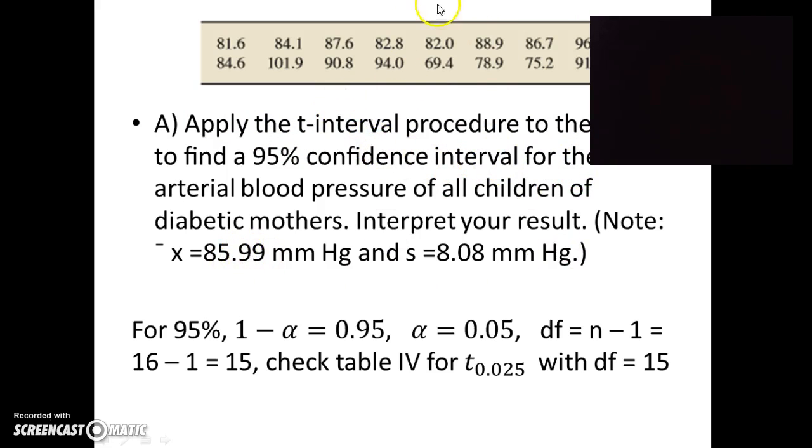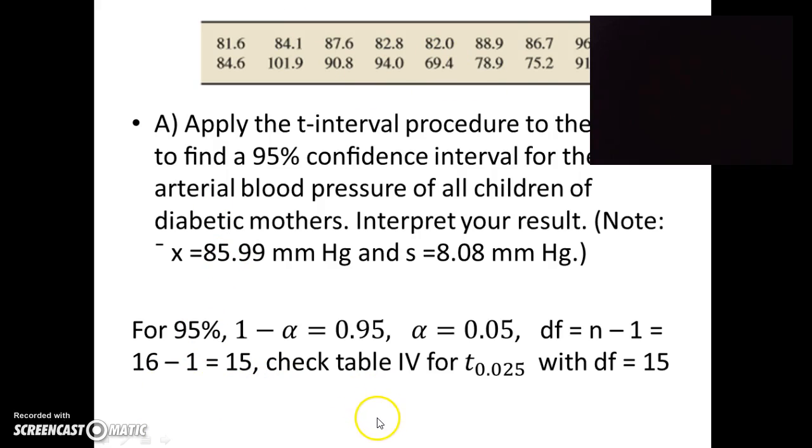The mean of the data is 85.99 and the standard deviation of the data is 8.08. Again, for a 95% confidence interval, alpha is going to be 0.05, and df is n minus 1, which is 16 minus 1, which is 15.